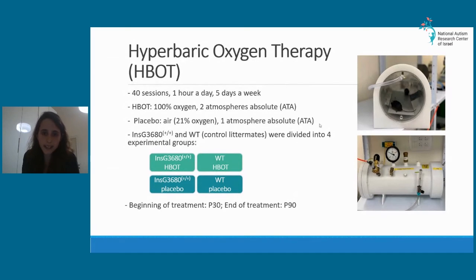In our experimental design, we decided to test 4 groups: 2 groups with mice that are homozygous for the mutation, and 2 that are control littermates or wild type, and they are divided into either HBOT or placebo. We began the treatment when the mice were 1 month old, because this is a neurodevelopmental disorder and we want to start as early as we can, and we'll end the treatment when the mice are adult, 3 months old, and already exhibit the hypoxic state that I showed you earlier.